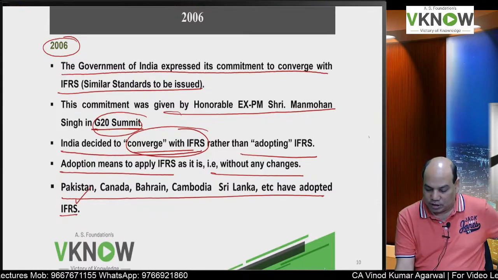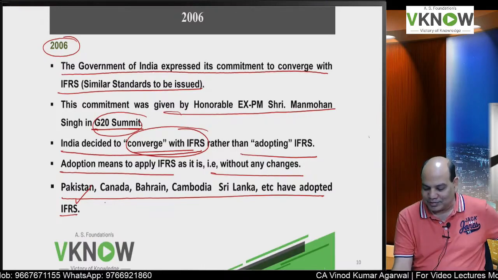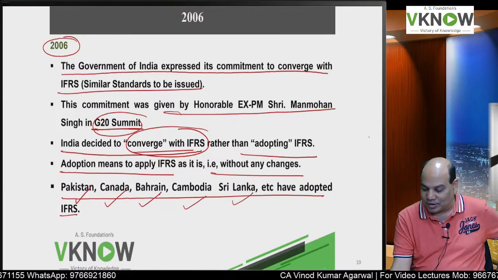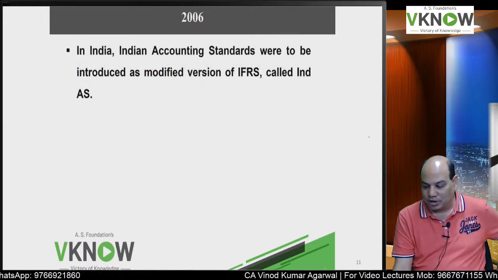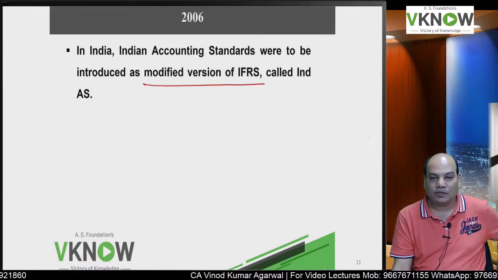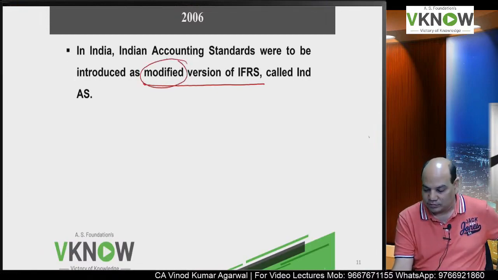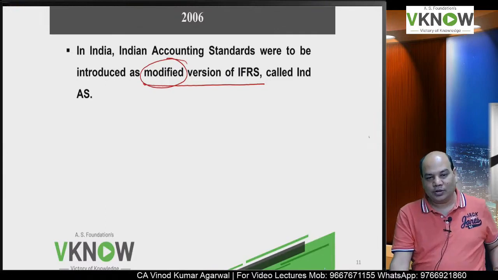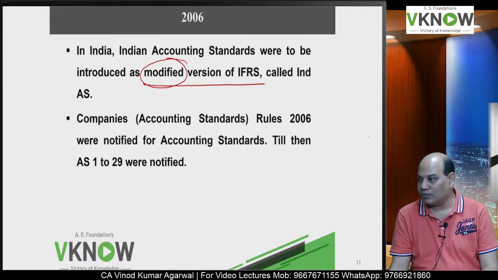Okay, like our friendly neighbor Pakistan, Canada, Bahrain, Cambodia, Sri Lanka, they have adopted IFRS. But India has decided not to adopt the IFRS. India has decided to introduce the modified version of IFRS. So that is why it is called converged version of IFRS.